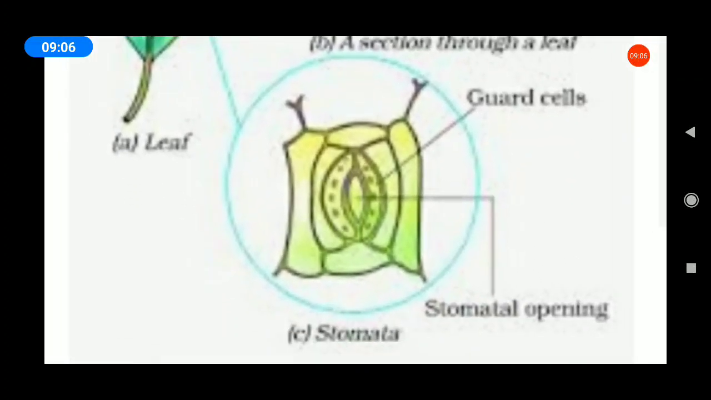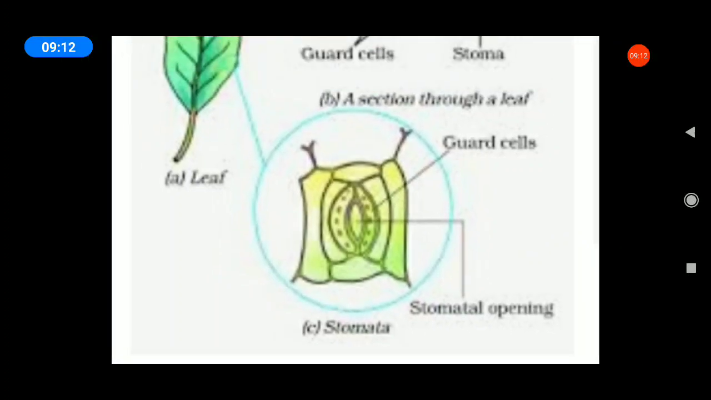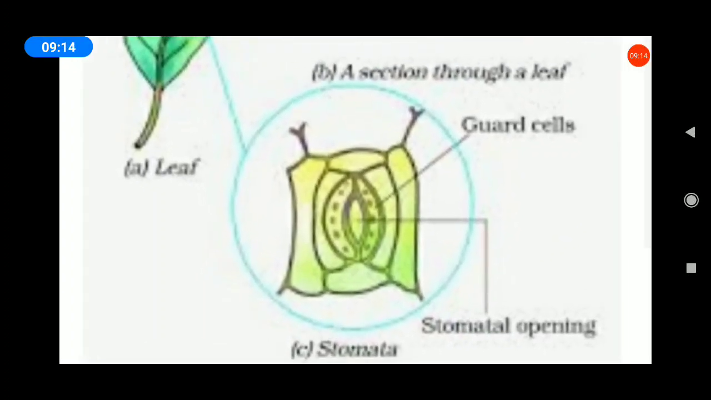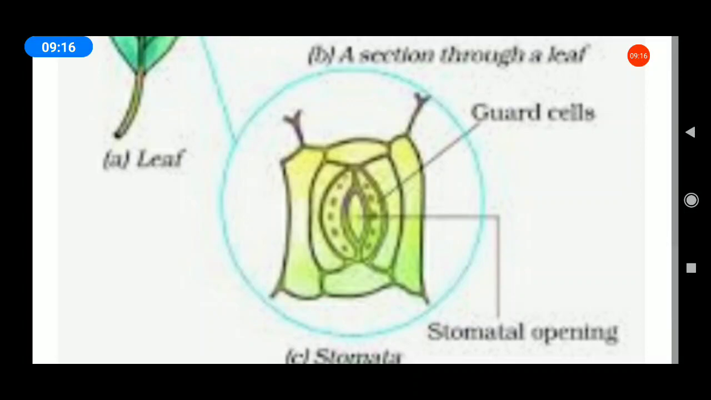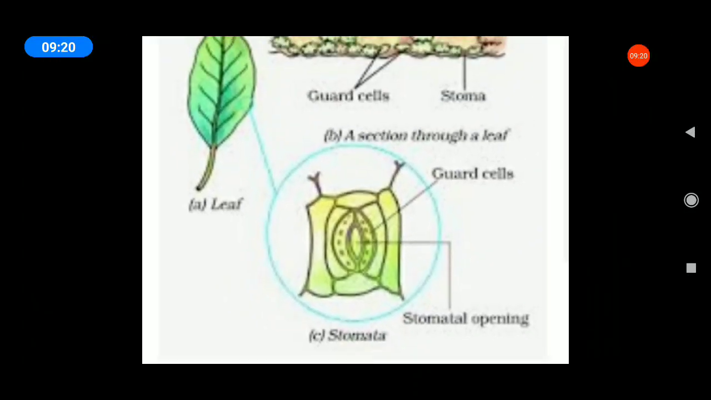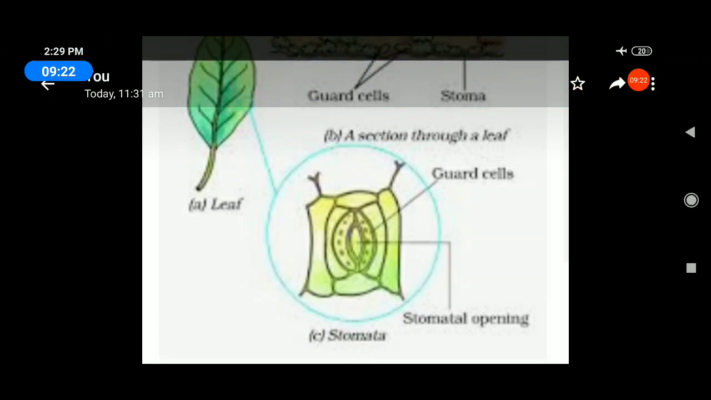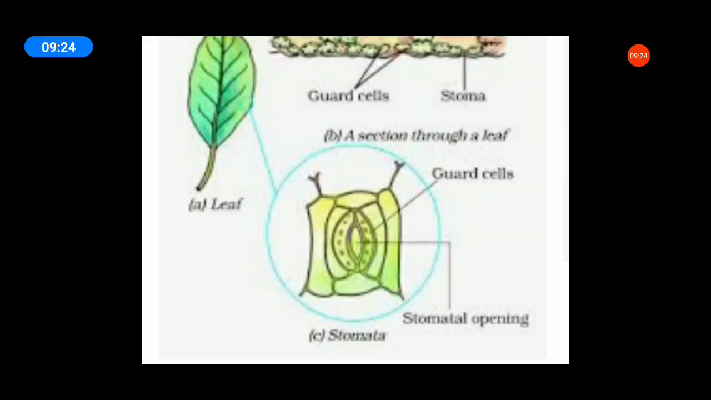So students, all of you practice, draw this diagram in your rough note. This one is a guard cell. The center opening is known as the stomatal opening. All of you see your book page number 3. See the diagram, the stomata diagram. Okay, next.